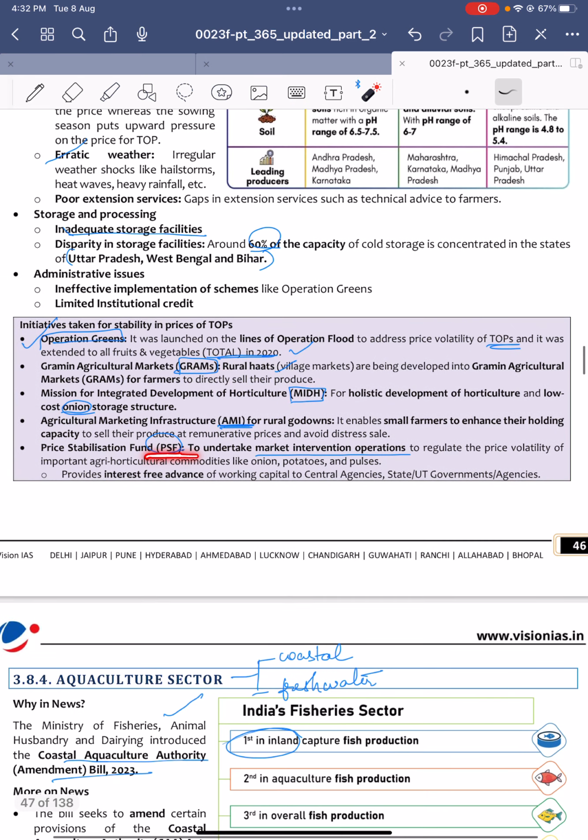And next, price stabilization fund to undertake market intervention operations, like for example, if the price goes very low or very high, then market intervention operations can be taken by the state government agencies or central government agencies.